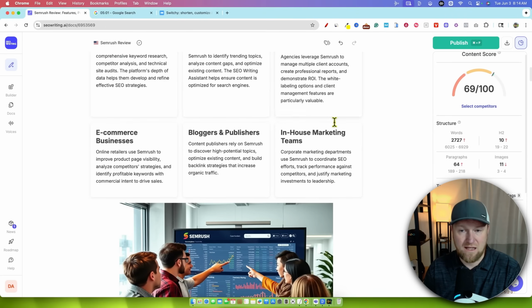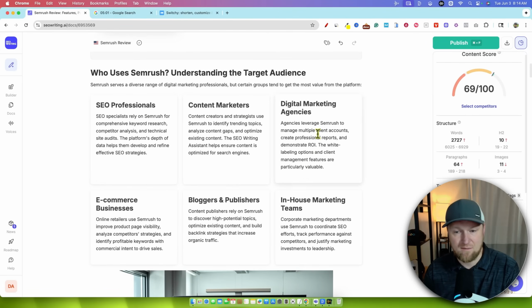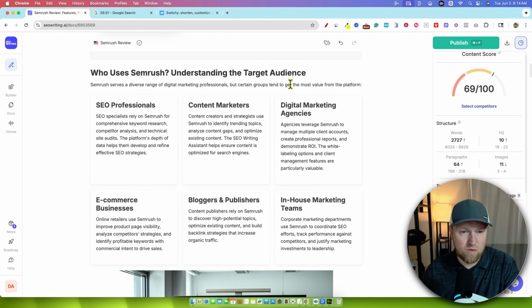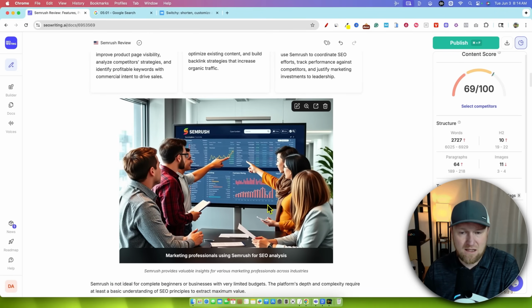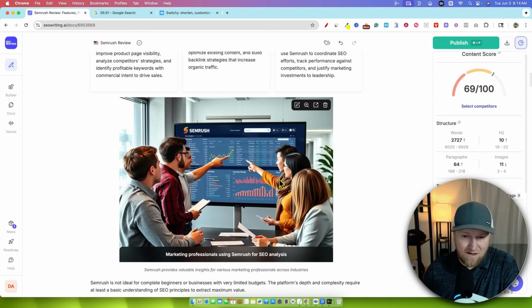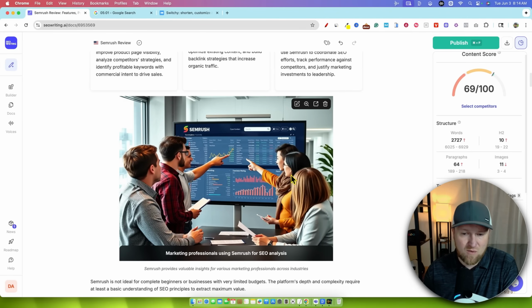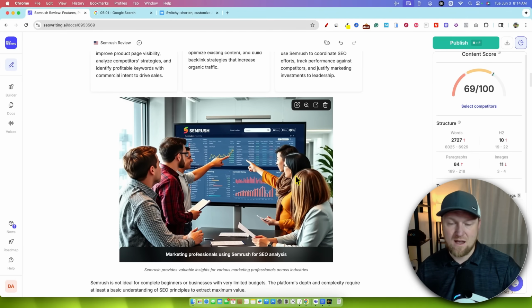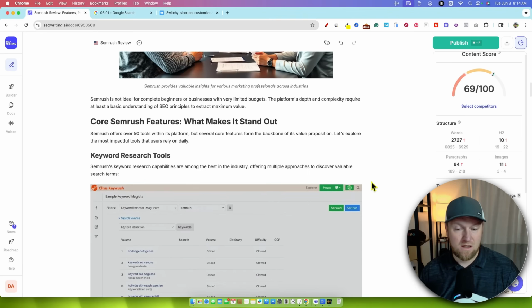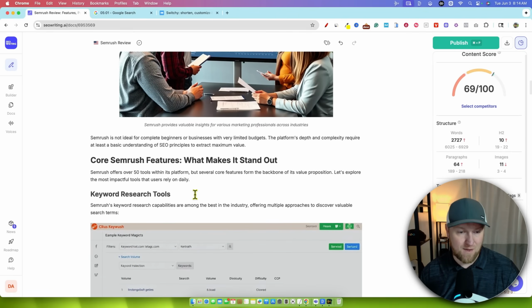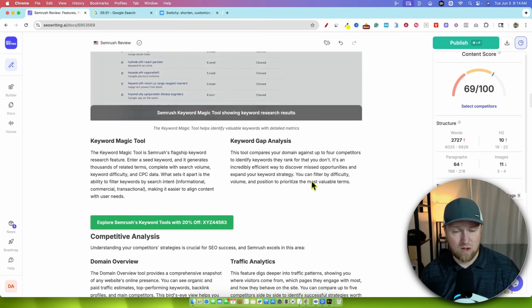Just come back up and see what you get. So look at all these hover-over segments here. Miniature square, who uses SEMrush: SEO professionals, content marketers, digital marketing. It does a great job with that. Some of these images, this right here, looks very strange. Like there's an extra person here that we can't see. Maybe that person is standing way over and you can't see the rest of their body, and you just have this person right here. That's just where AI makes mistakes, but they're definitely not using the highest quality image creation model. So that's something to take into account. None of the images we can use, but it is following our prompt.